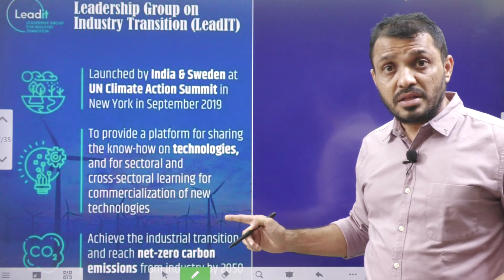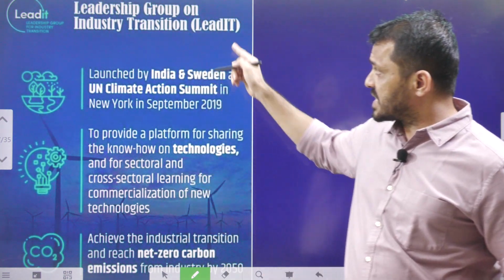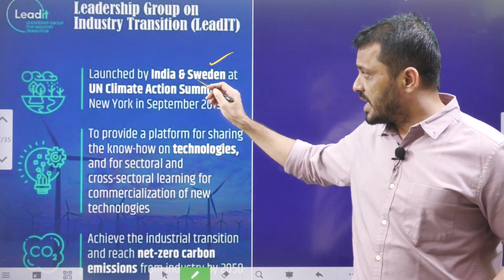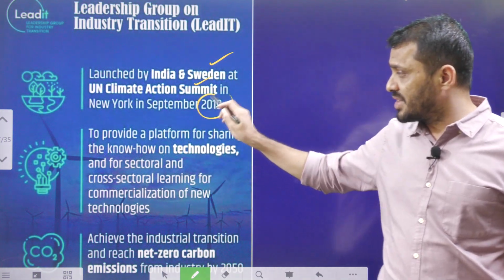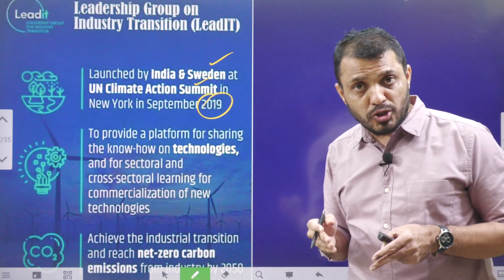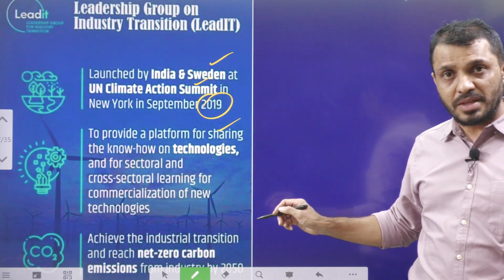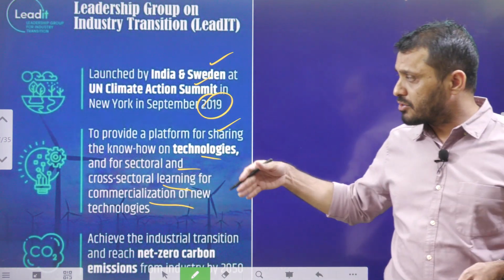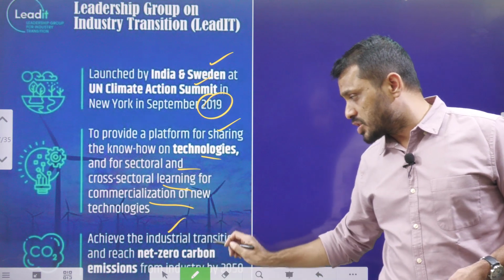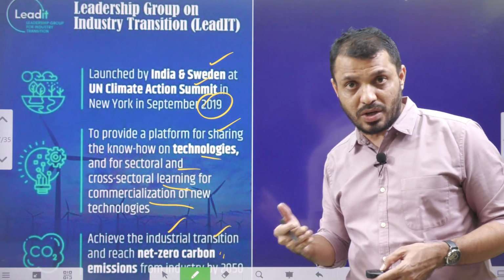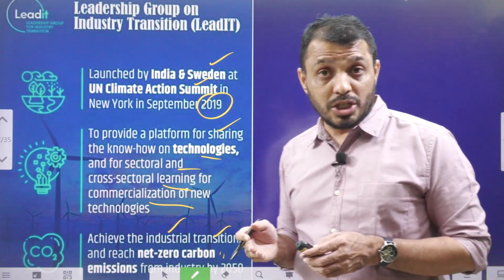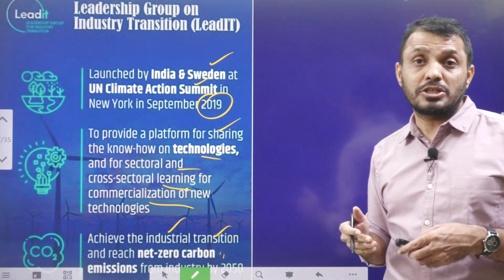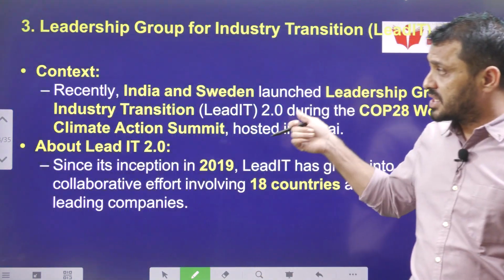Next, the third one is regarding the Leadership Group on Industry Transition. It was launched by India and Sweden at the UN Climate Summit in 2019. The main purpose is to provide platforms and technologies regarding commercialization of new technologies, how new technologies can be commercialized, and to achieve the industrial transition towards net zero carbon emissions. Okay, you know that, students, India is targeting net zero carbon emissions by 2070. Now let's see further details.